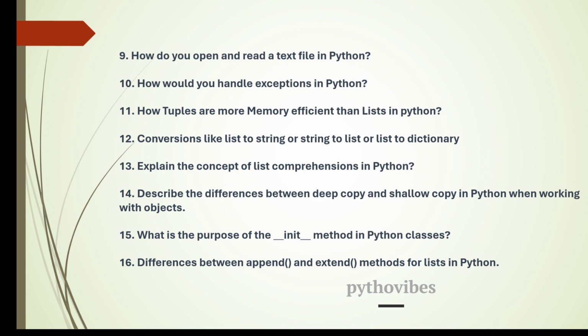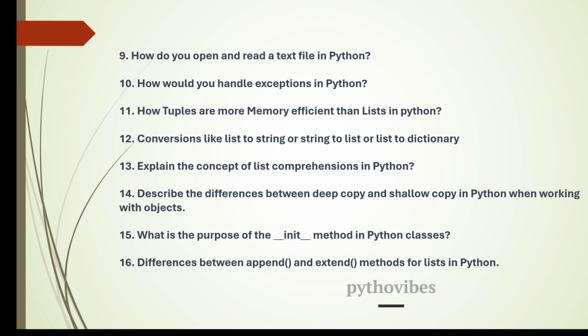And coming to the 14th question, describe the differences between deep copy and shallow copy in Python when working with objects. Shallow copy and deep copy are the types of copies. You can take an example and explain how deep copy and shallow copy affect those objects.